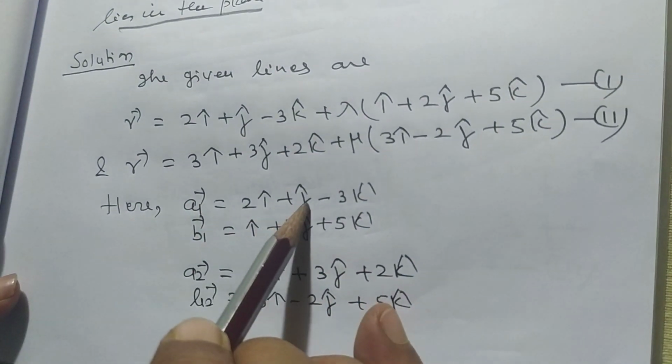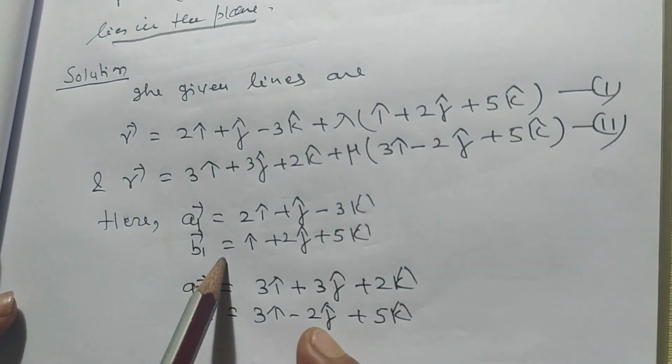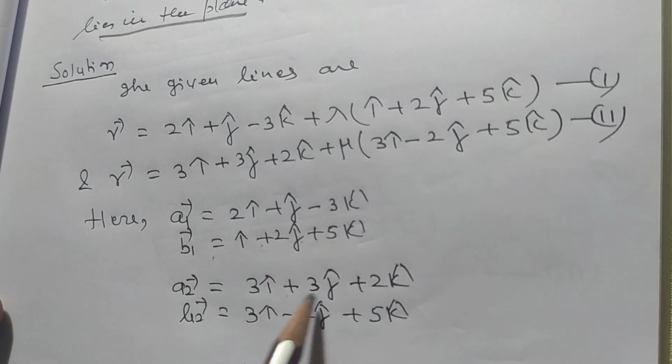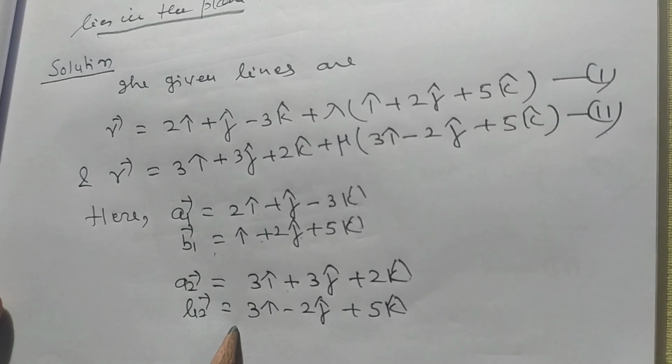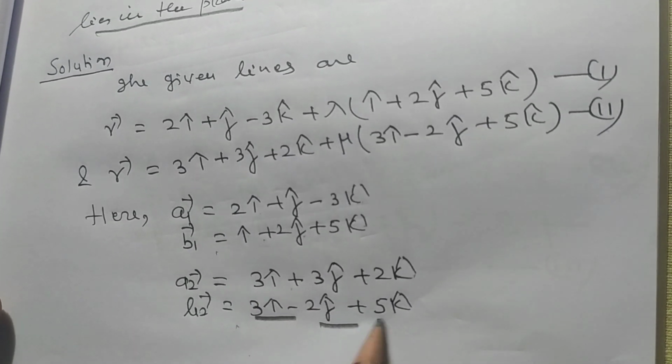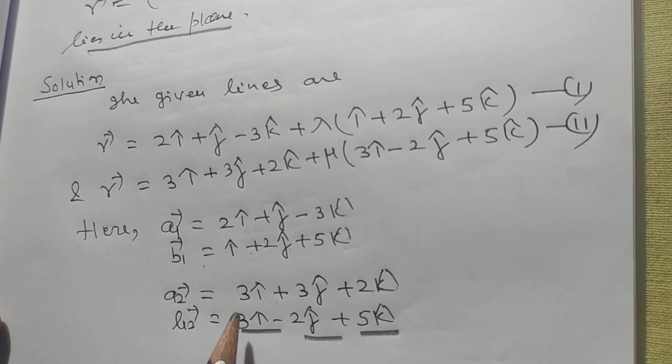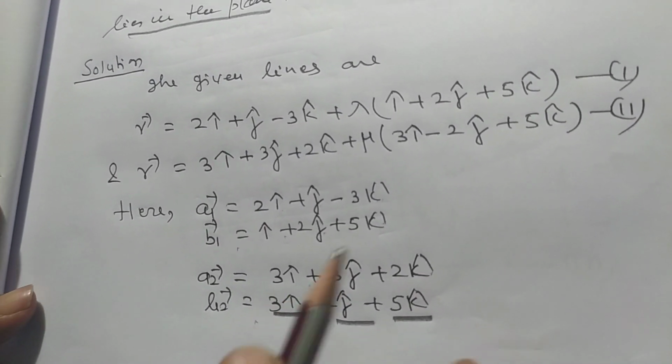a1 is 2i + j - 3k, b1 is i + 2j + 5k, a2 is 3i + 3j + 2k and b2 is 3i - 2j + 5k. My dear students, we here get b1 cross b2.